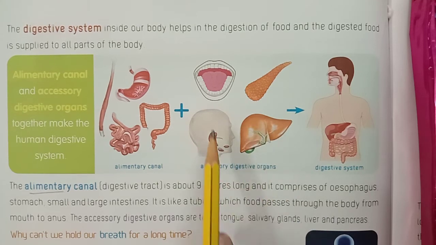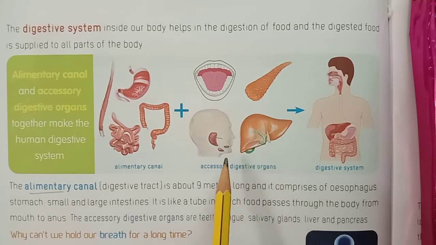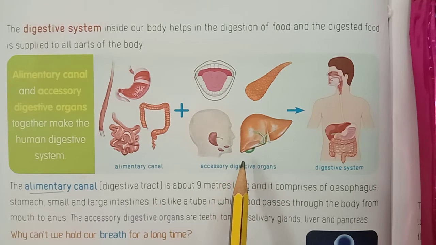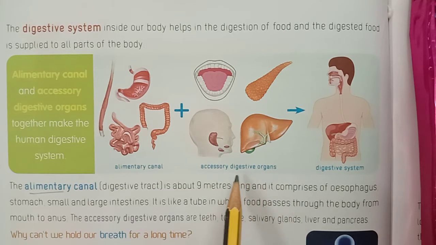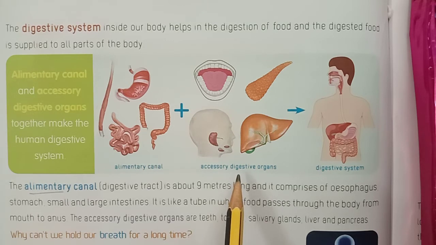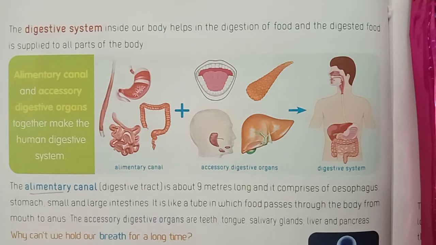Okay, children, what are glands? Salivary glands, liver and pancreas. Teeth, tongue. These are accessory digestive organs. What are called accessory digestive organs? Teeth, tongue, salivary glands, liver and pancreas are called accessory digestive organs.